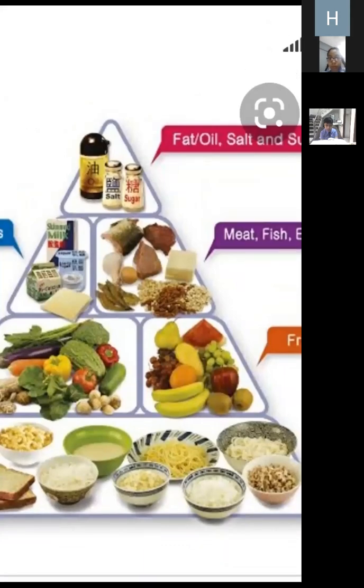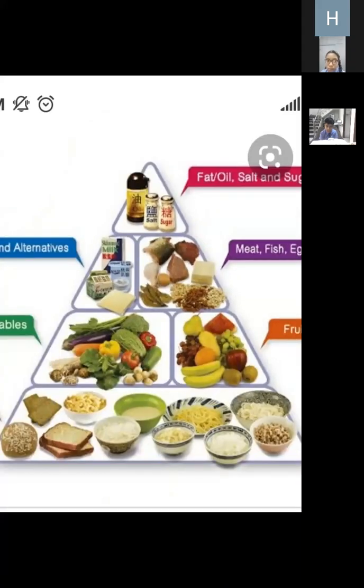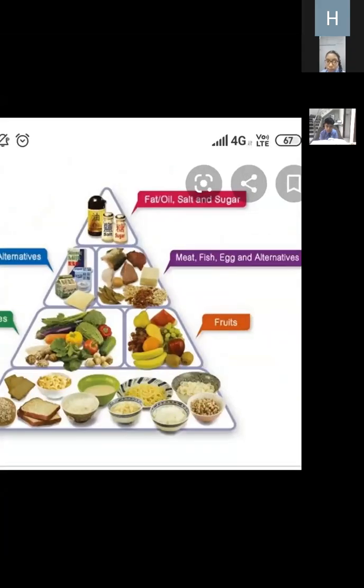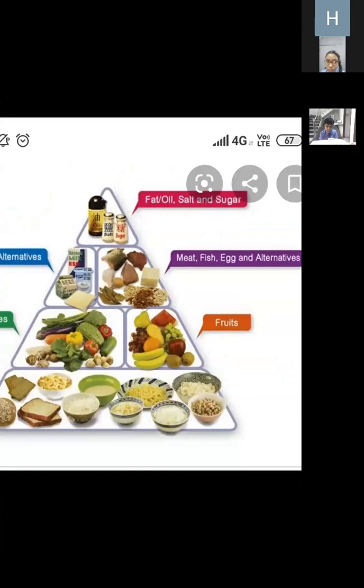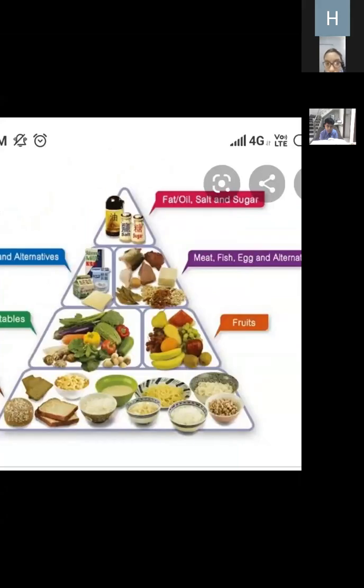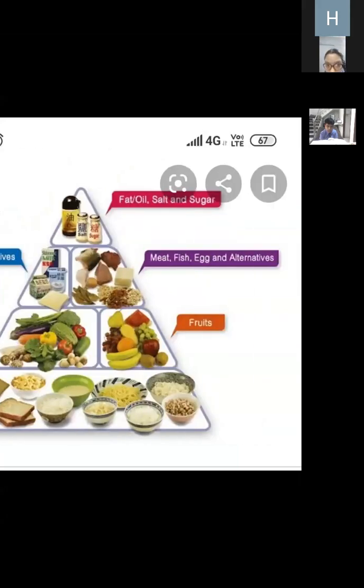So we can say that there is a requirement of food for our body because it gives us energy, protects us from many kinds of diseases, repairs the damaged body parts, and helps us to grow. Now, one by one, you can see the nutrients which are present in the body. Okay, so there are five kinds of nutrients which are required by the body. These are fats, carbohydrates, proteins, vitamins, and minerals. Okay, these are the five kinds of nutrients.